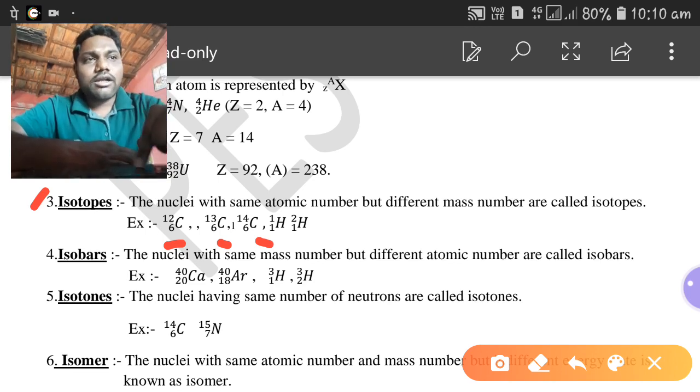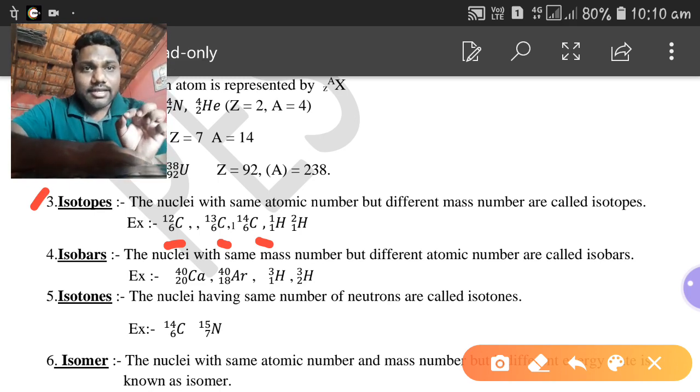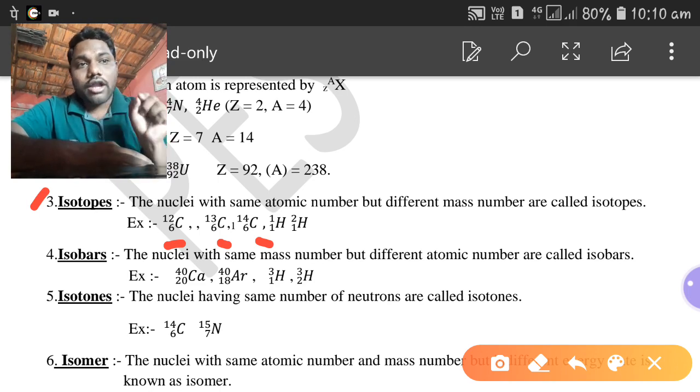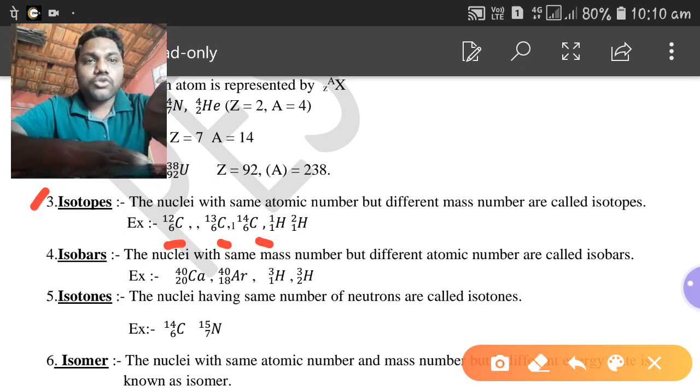So such nuclei are known as isotopes. Is this clear? The nuclei with same atomic number but different mass number are called isotopes. Here carbon 6-12, carbon 6-13, carbon 6-14, these three are the isotopes of carbon. One more example is given here, hydrogen 1-1 and hydrogen 1-2. The first hydrogen has atomic number 1 and mass number 1.